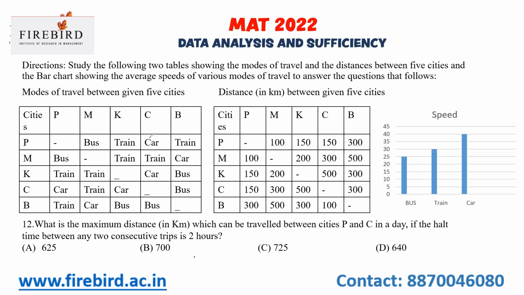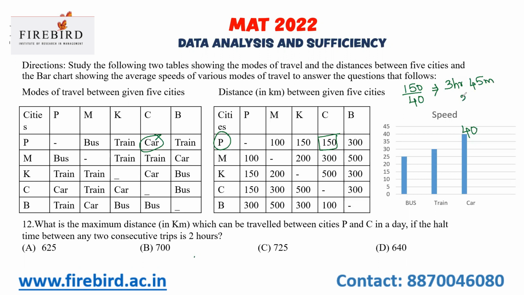The distance between P and C is 150 kilometer, and they travel by car. The speed of the car is 40 kilometer per hour. So 150 kilometer, if I travel with the speed of 40 kilometer per hour, I'll reach my destination in 3 hours 45 minutes.